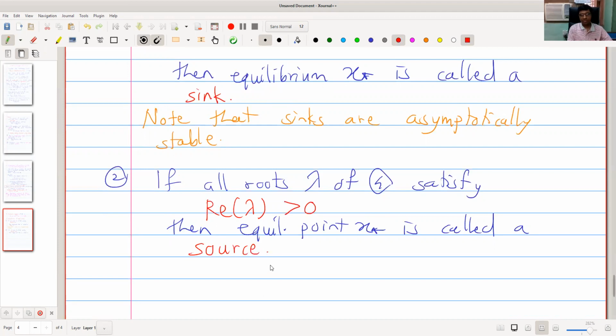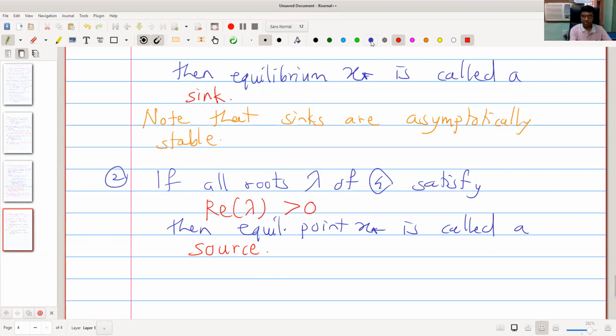Okay, so if the real part of all eigenvalues is positive, we call the roots of the characteristic polynomial eigenvalues, then equilibrium x star is called a source. Sink means something is going into that equilibrium, meaning all the nearby starting solutions converge to x star. Source means something is coming out from x star, that means solutions starting in the neighborhood of x star will go away from x star. Okay, that means an unstable thing.